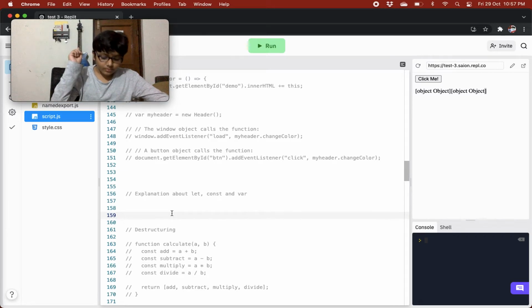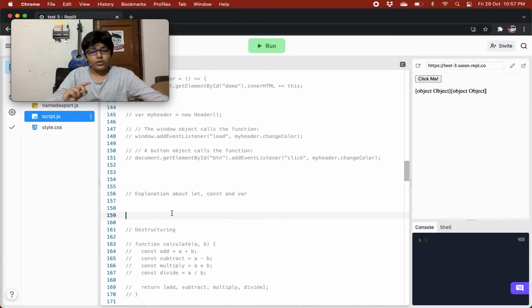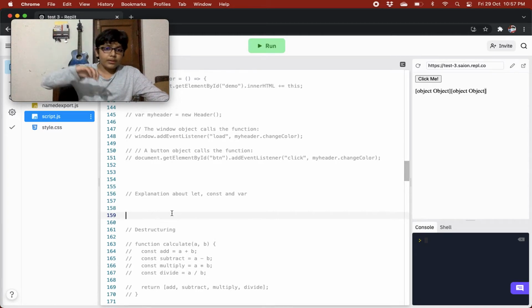Then that x variable will be there until the for loop ends. It will be used just inside the for loop, not outside the for loop, right? So this is the new addition in ES6, block scope, using let.